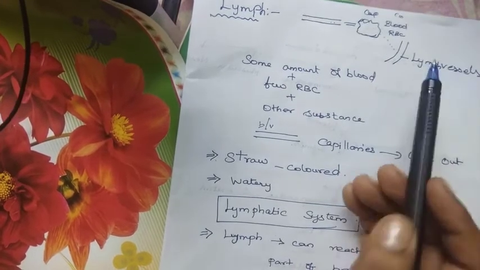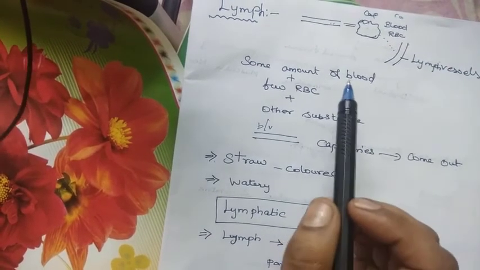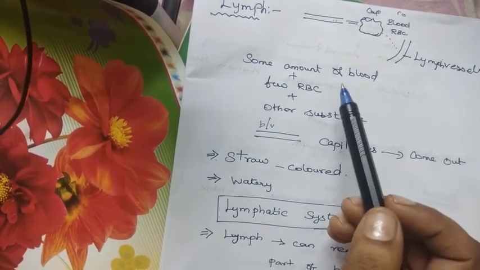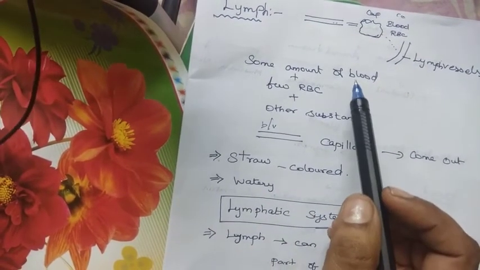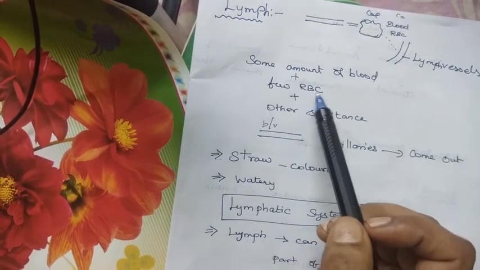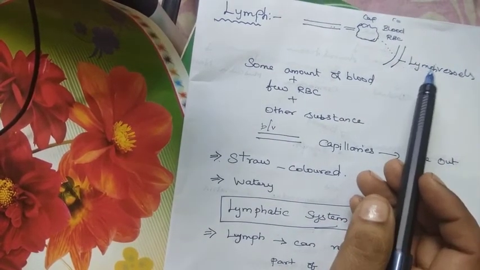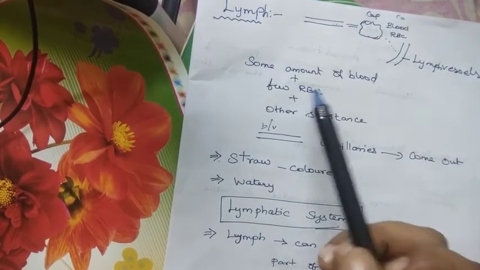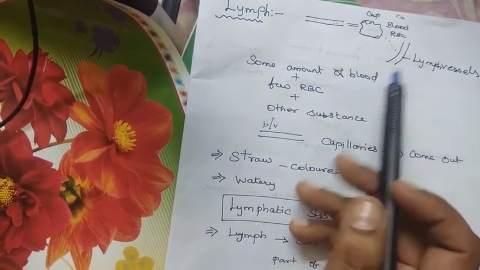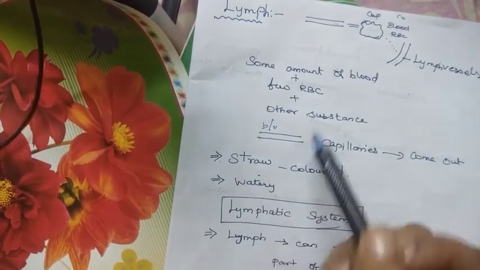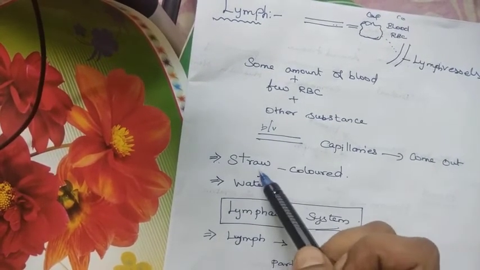Very little amount of RBCs and other substances will be there. Researchers say that these RBCs lose their color after entering the lymphatic vessel. RBCs are red in color, but when entering the lymphatic vessel, they change into a straw color.